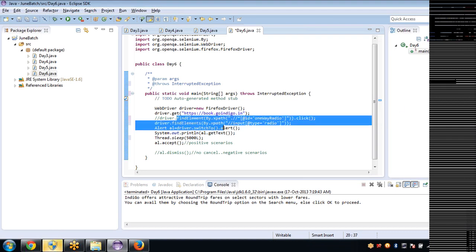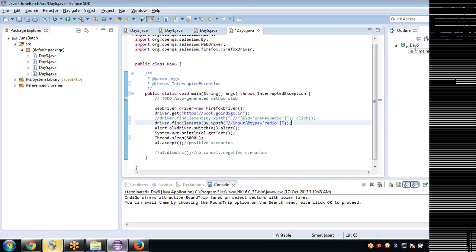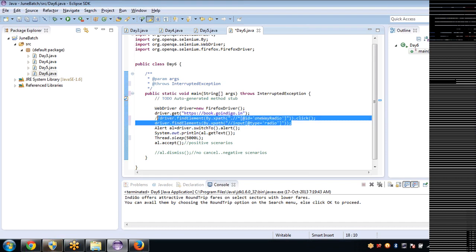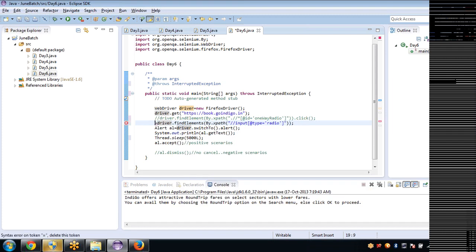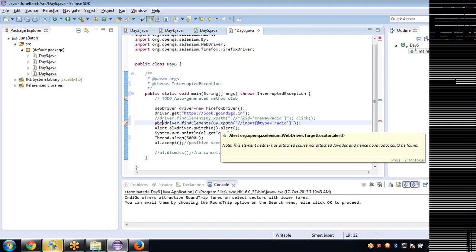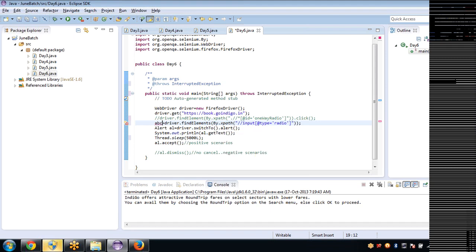Fine, it will find all the elements, so it will get 2. Now these 2 elements I'll take into one variable called ABC. Whatever, even if I get 100, I am taking the 100 into ABC.